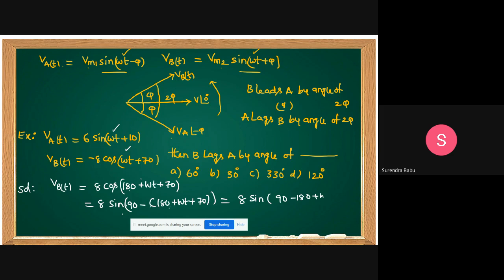Sine of 90 minus 180 minus omega t minus 70. Sine 90 plus theta also is cos theta, we can get.